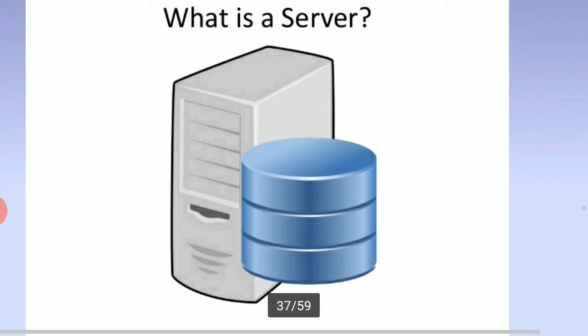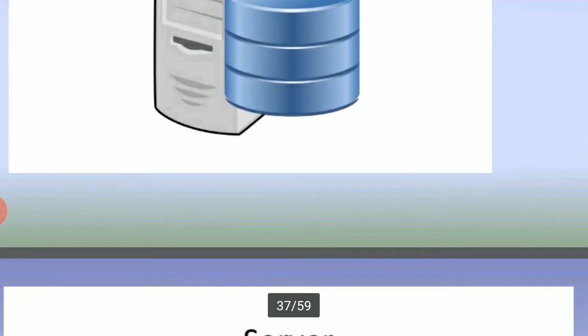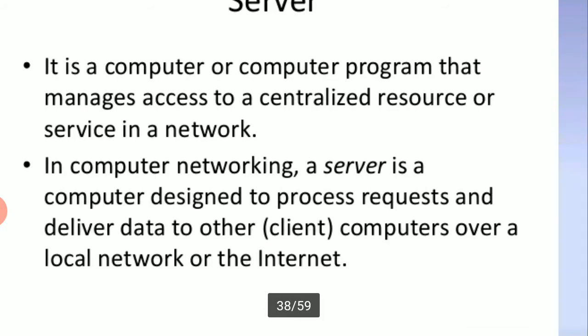What is a server? See here, one CPU is there, that is the server configuration, the central processing unit. It is a computer or computer program that manages access to a centralized resource of the server in a network. This is the main important device. So the clients' data is stored in the server system.